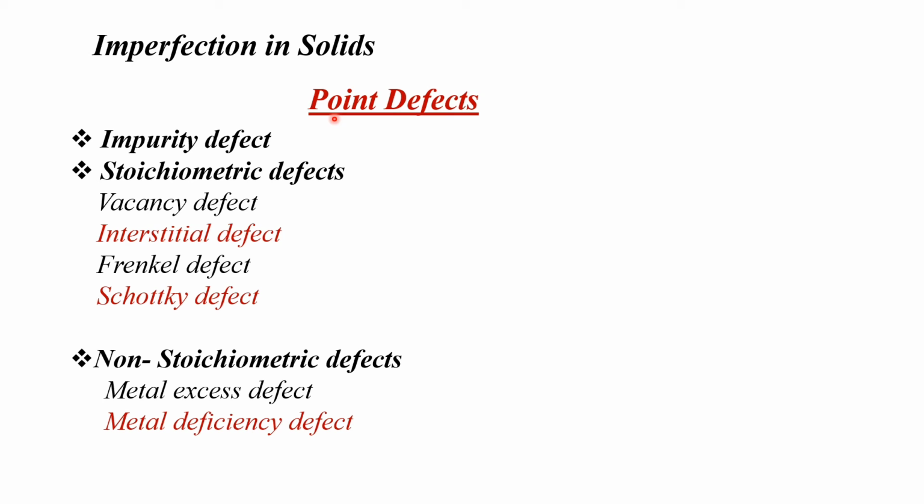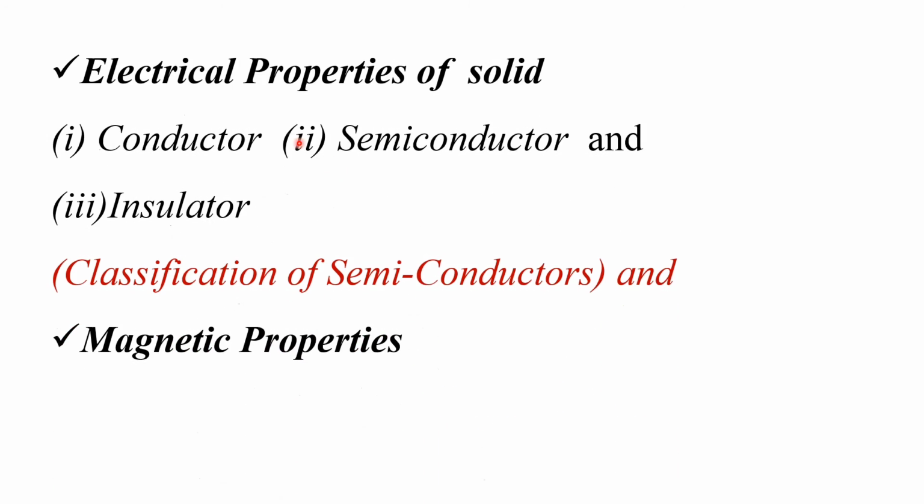Imperfection in solid, point defect, impurity defect, stoichiometric defect, vacancy defect, interstitial defect, Frenkel defect, Schottky defect, non-stoichiometric defect, metal excess defect, metal deficiency defect. And electrical properties of solid, conductors, semiconductors and insulators, classification of semiconductors, and magnetic properties of solid.